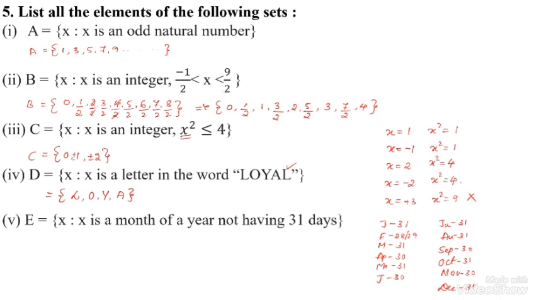Okay, these are the days in the months. These are the days in the year.